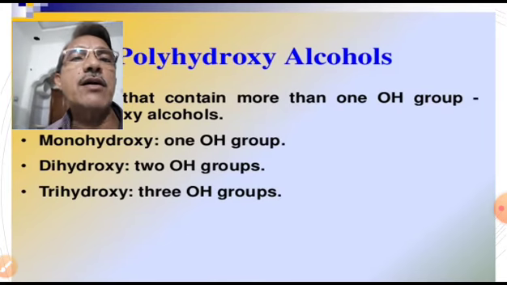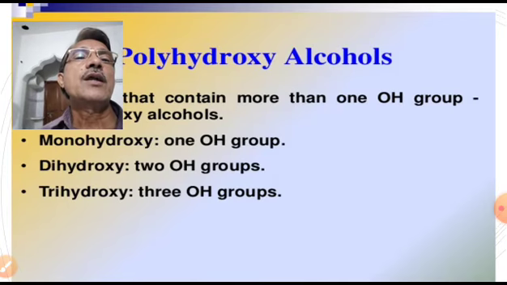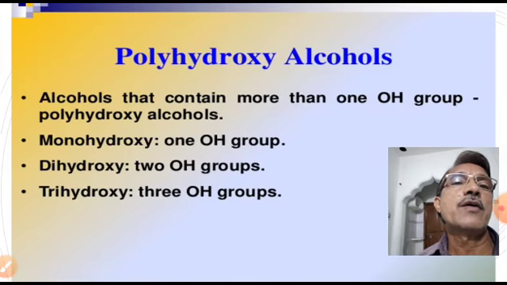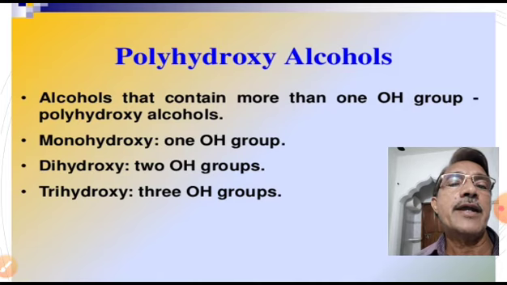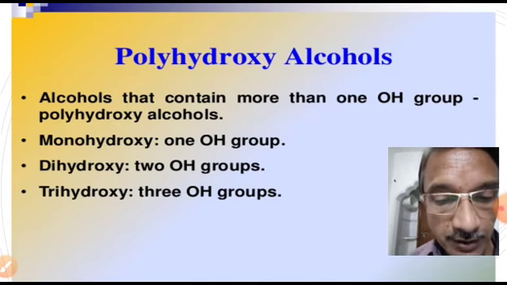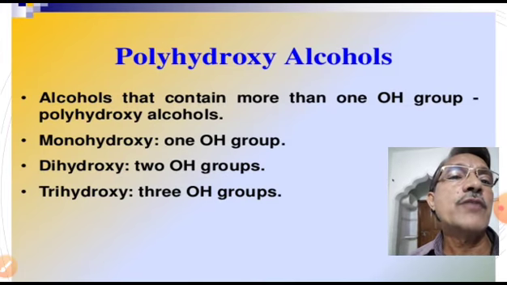Now, polyhydroxy alcohols. Alcohols that contain more than one OH group are called polyhydroxy alcohols. They are dihydroxy alcohols, trihydroxy alcohols, and polyhydroxy alcohols. Monohydroxy alcohols contain only one OH group. Dihydroxy alcohols contain two OH groups. Trihydroxy alcohols contain three OH groups. Polyhydroxy alcohols contain more than three OH groups.